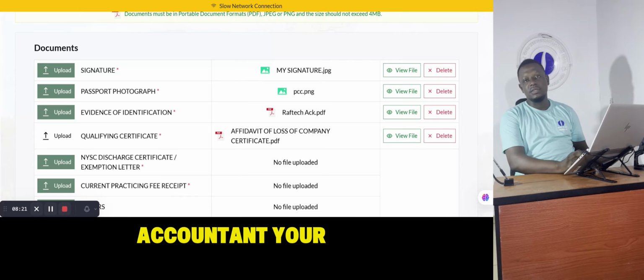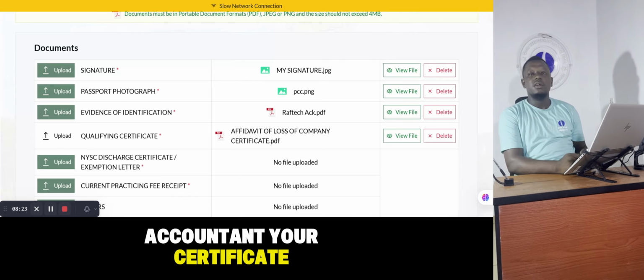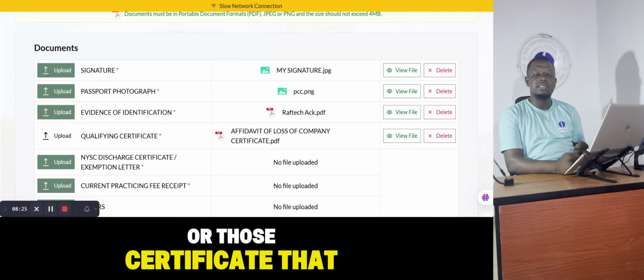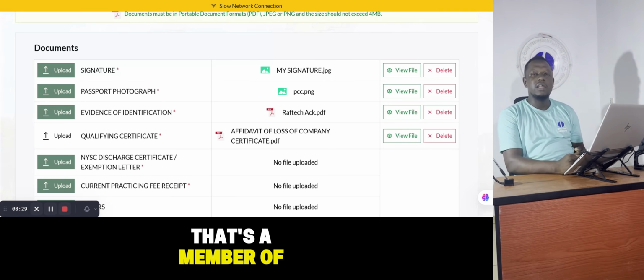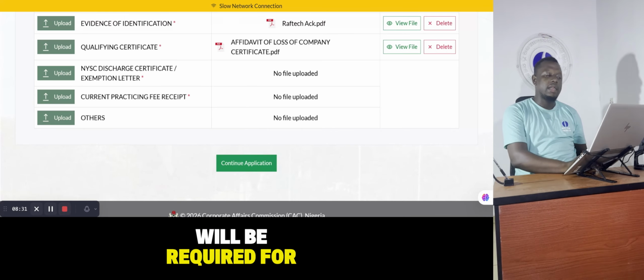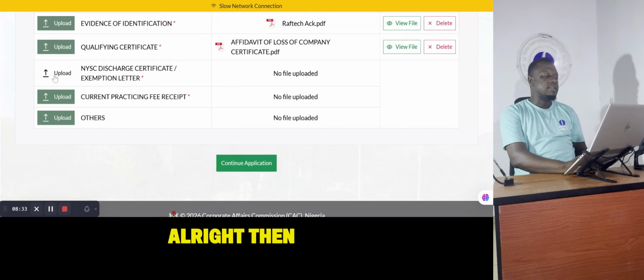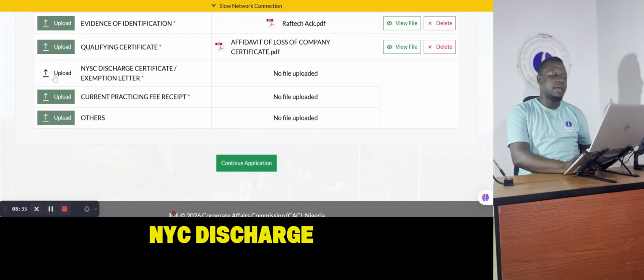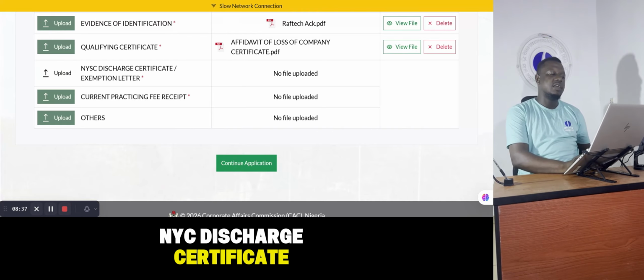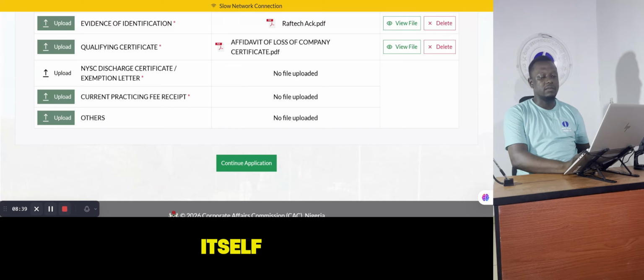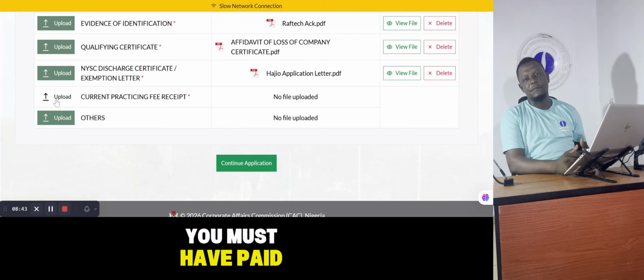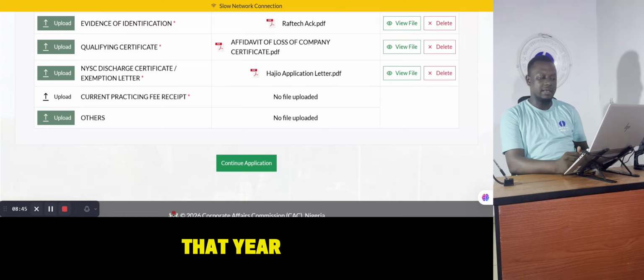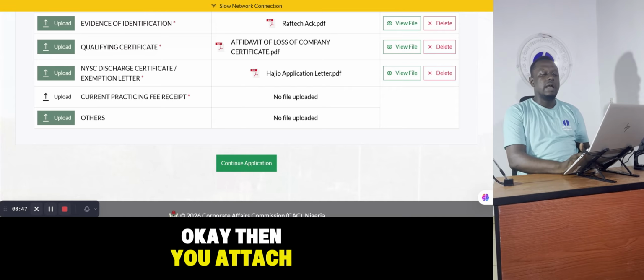If you're a chartered accountant, the certificate that qualifies you to be a member of that professional body will be required for you to upload. All right, then you also have your NYC discharge certificate or your NYC certificate itself. Then you now have your practicing fee, so you must have paid your practicing fee for that year. Okay, then you attach it.